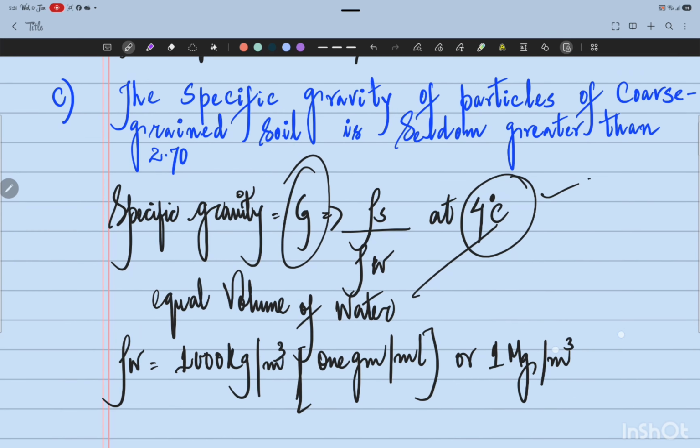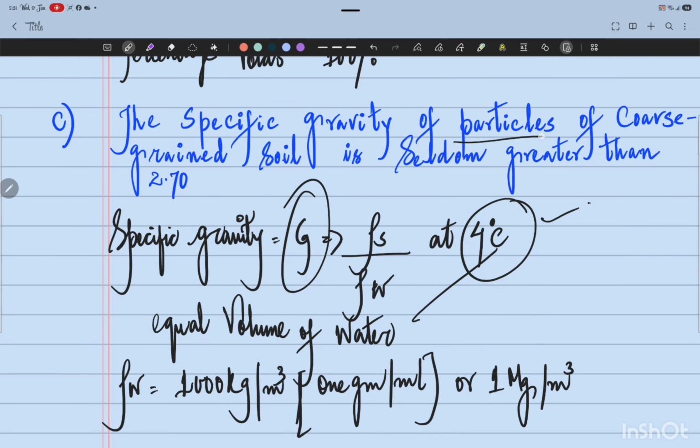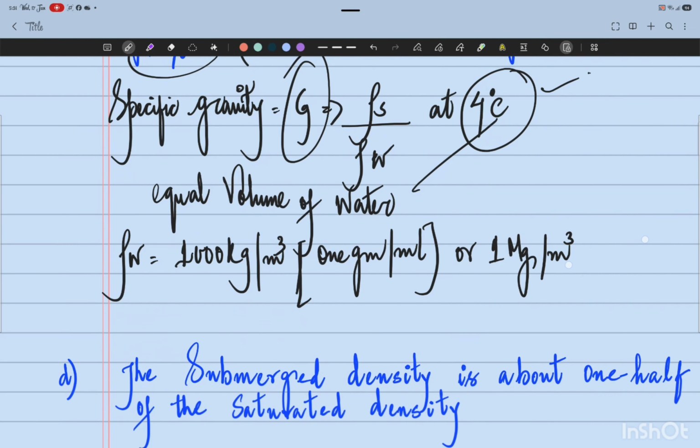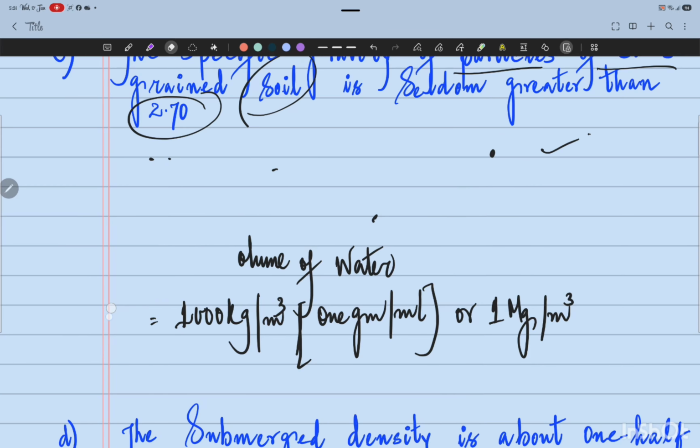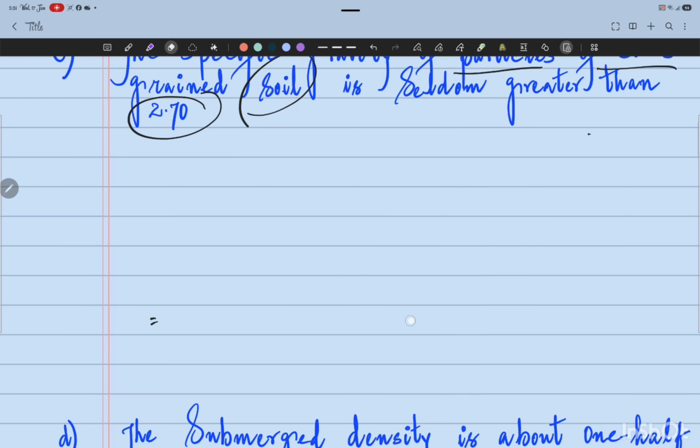All right, now coming back to the question, it says the specific gravity of particles of coarse grained soil is seldom greater than 2.70. The specific gravity of soil solids for most coarse grained soils, that is sands and gravels, let me write it over here. So this was what actually specific gravity is.